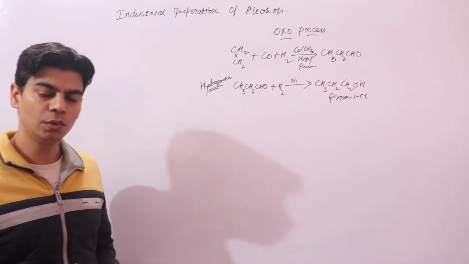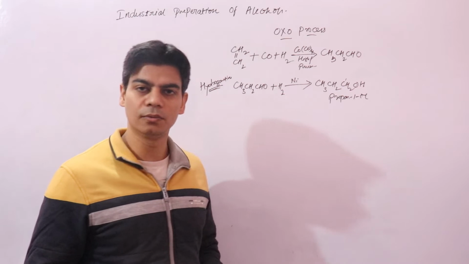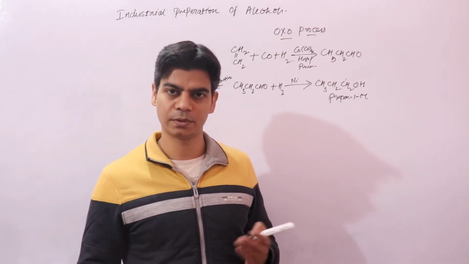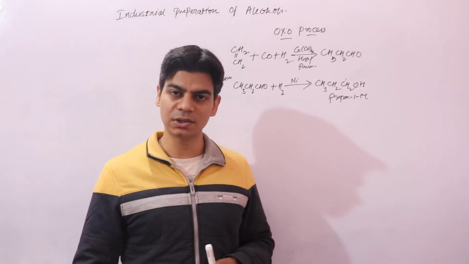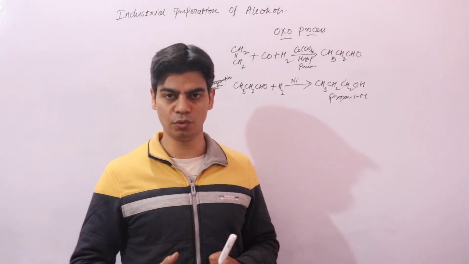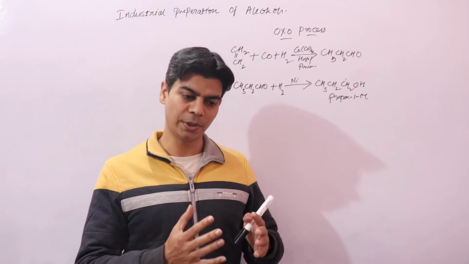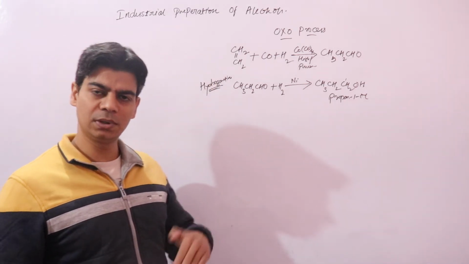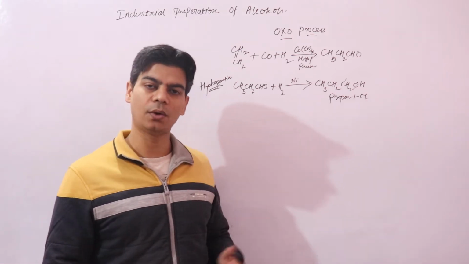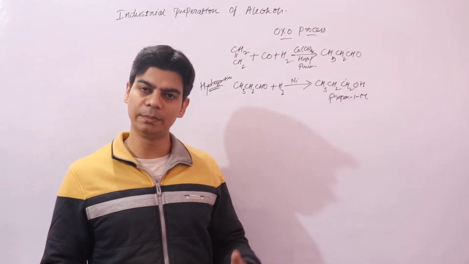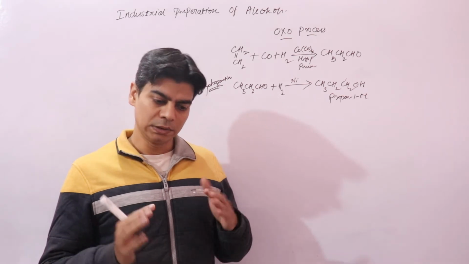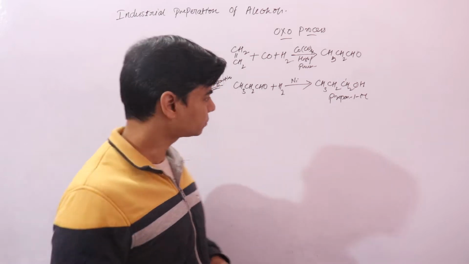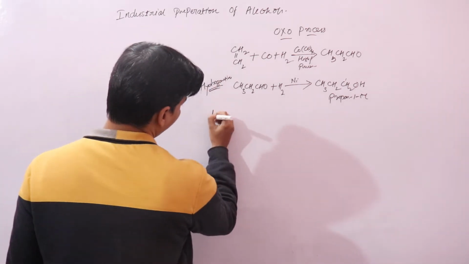Now we'll look into the second most important way to prepare alcohol industrially, from sugars. We'll see from where we get sugars and what treatment we need to do to prepare alcohol from the sugars. Mainly the process we would be doing now is called fermentation of sugars. These kinds of methods are still followed on a large scale in India. So the second way is